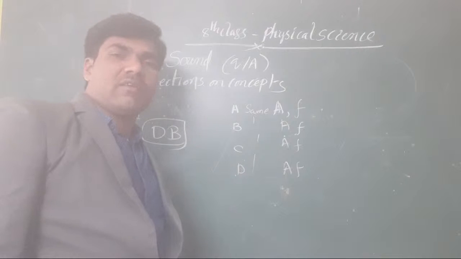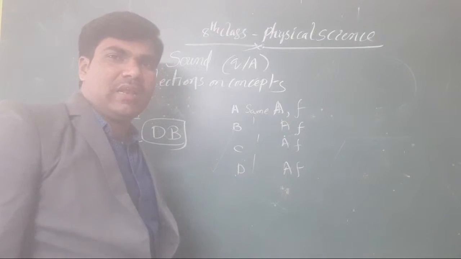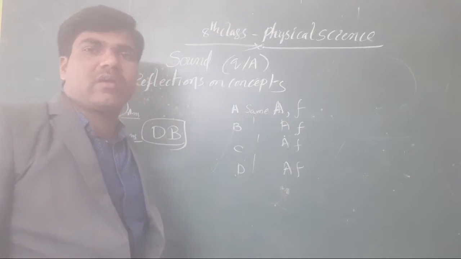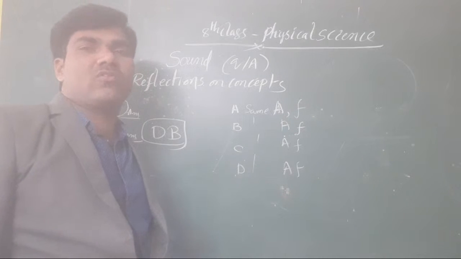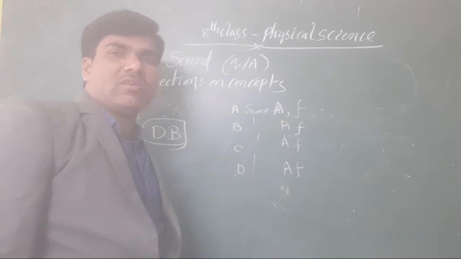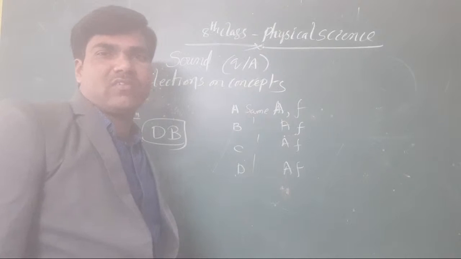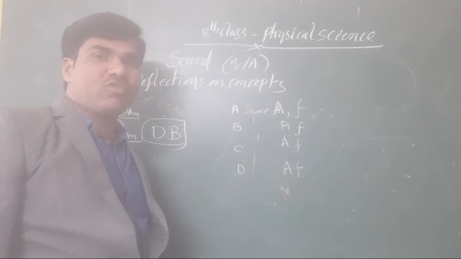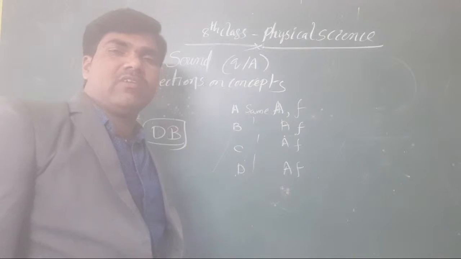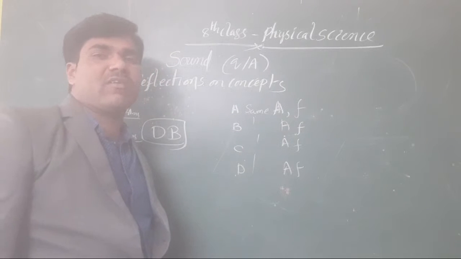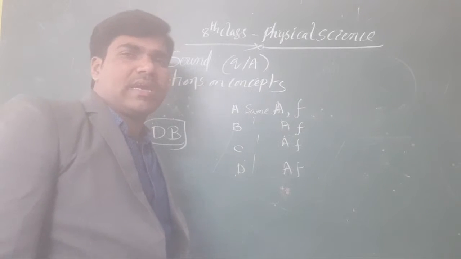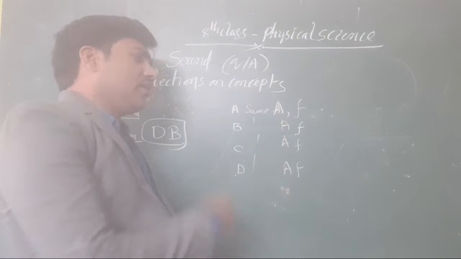A regular combination of sound variations is contained. That type of sound is called musical sound. A regular combination or regular mixing of sounds is only called what? Music. Irregular combinations of the sound variations: what are the characteristics of sounds?